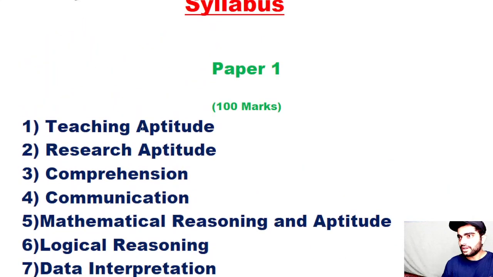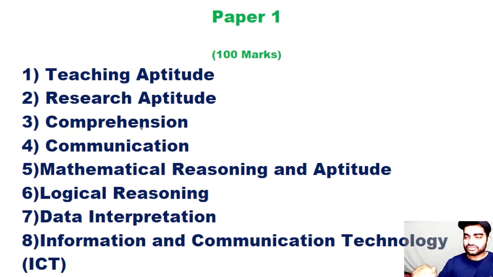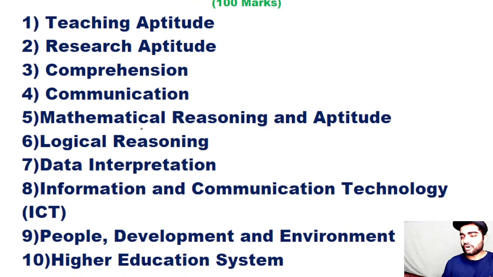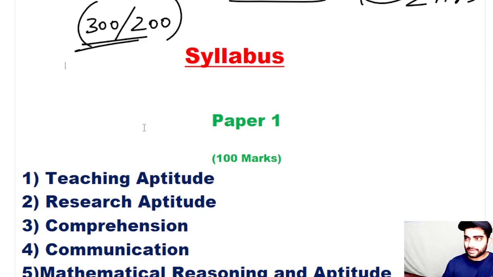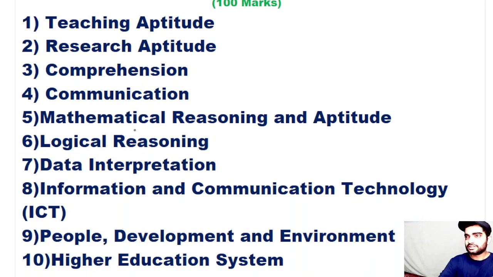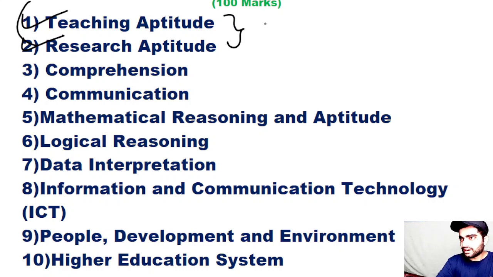So if I talk about the syllabus, this is the general syllabus of paper 1 in all the states, whichever states I have seen. The first two units are teaching aptitude and research aptitude. If I give you a small idea of how you can prepare for this, you don't need to read all the chapters.